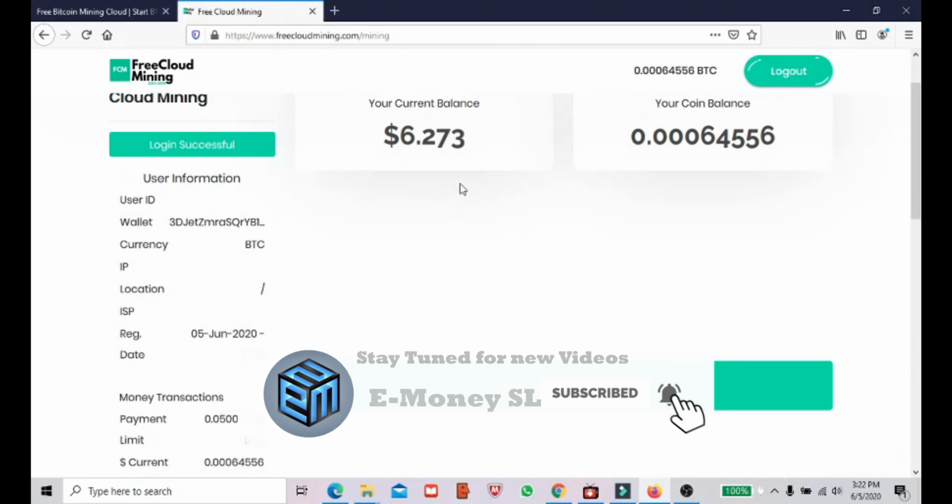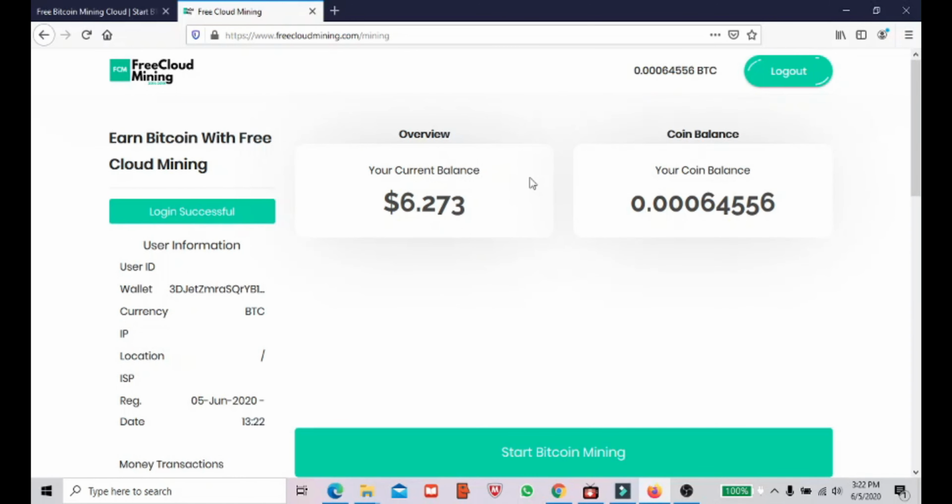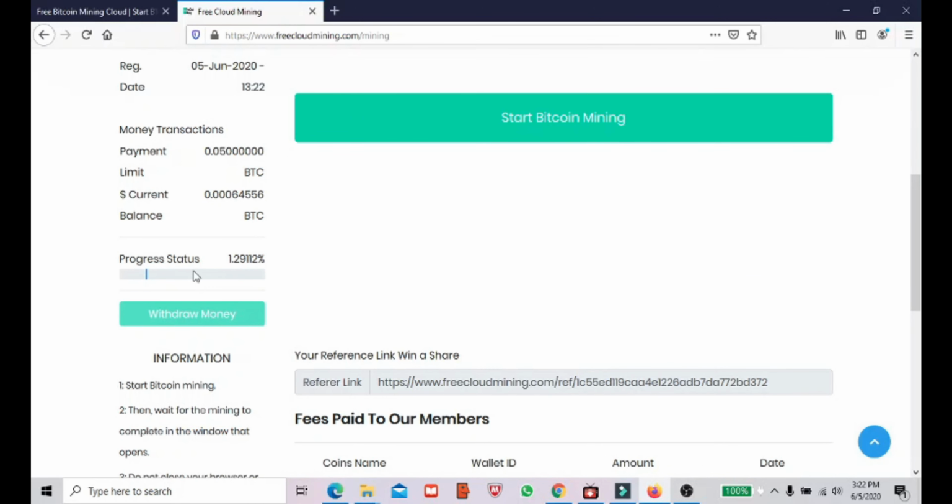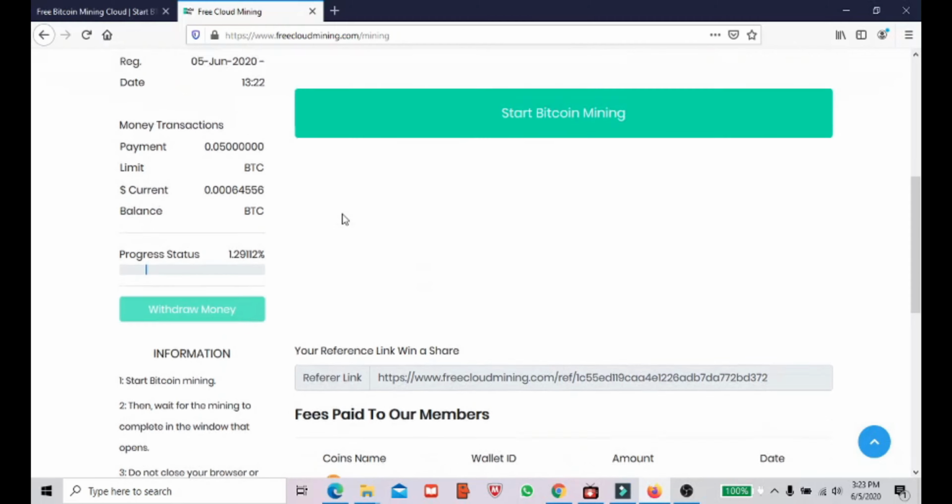Once you have passed the threshold, I mean, they have given some minimum satoshis which you have to mine before doing a withdrawal. Here it shows you the percentage. Once you clear the percentage, once you are there with the minimum transaction amount, there will be one button here which will activate after you pass the threshold. As far as I know, this is a good amount to have before doing a withdrawal. So it is amazing. So guys, I will show you how to start mining.